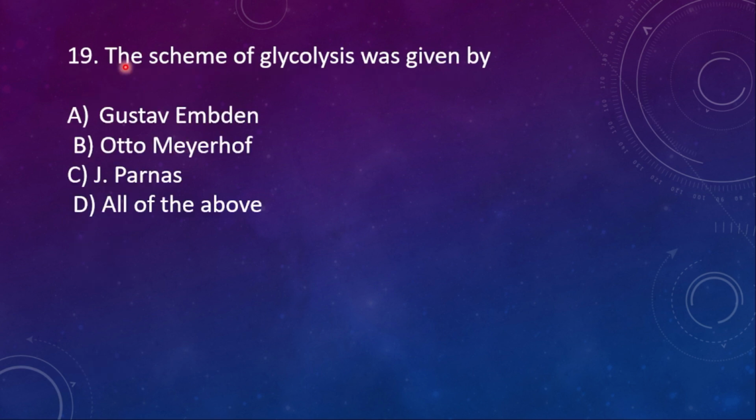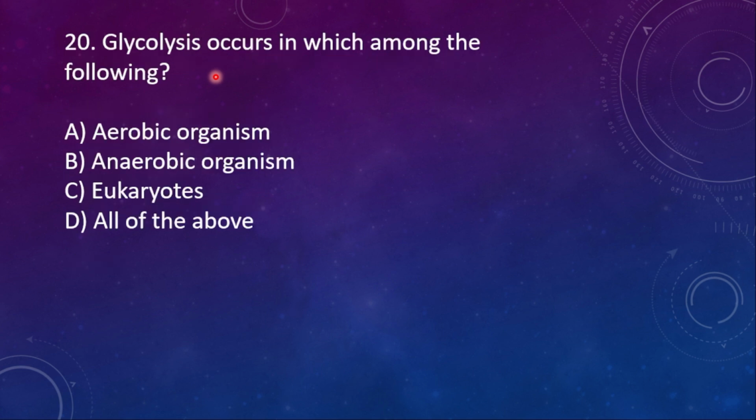Here comes the question. 19th one. The scheme of glycolysis was given by A, Gustav Embden, B, Otto Meyerhof, C, J. Parnas, and then D, all of the above. So here the right option is D, all of the above. From Embden E is taken, from Meyerhof M is taken, from Parnas P is taken. EMP pathway, which is another name for glycolysis.